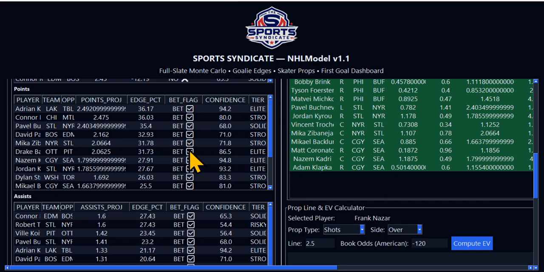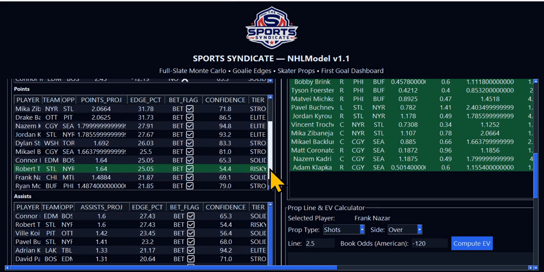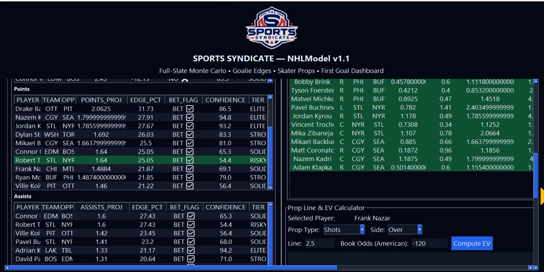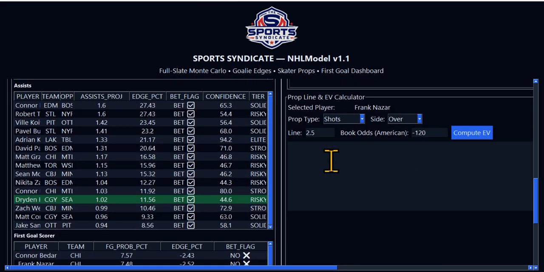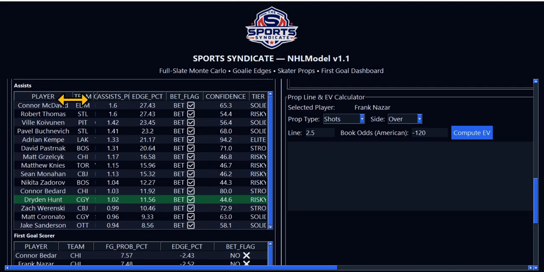And these are not saying that you should bet each one right now. What it is identifying is that these are worth double looks. These are bet worthy. But don't bet them all because they all ain't going to hit. They are worth considering because they're the top of the group. You know what I mean? Of all the games today, these are the top guys that the model says will perform in their category.